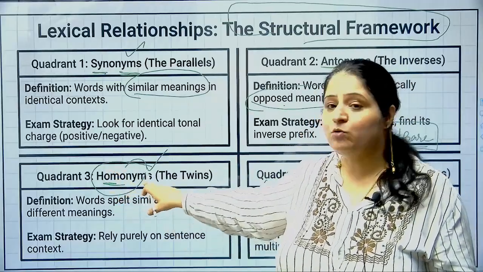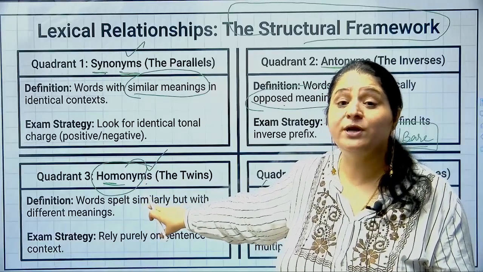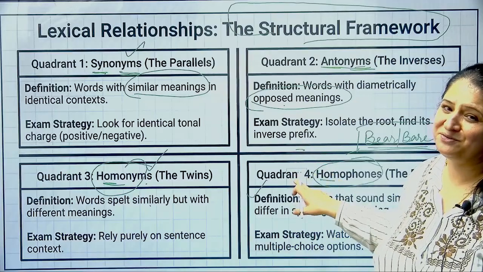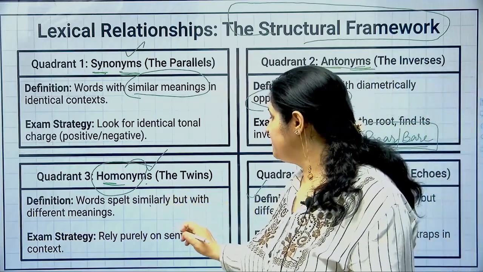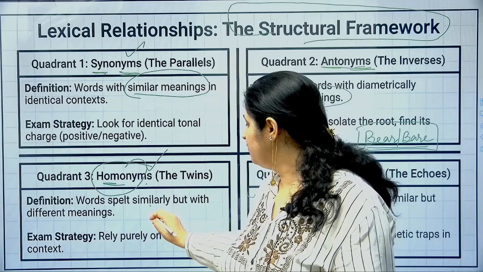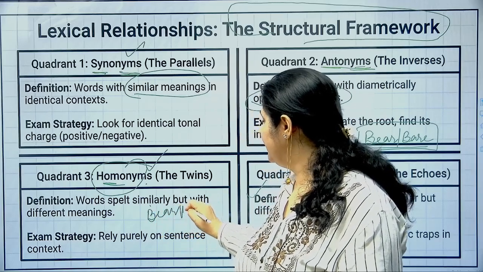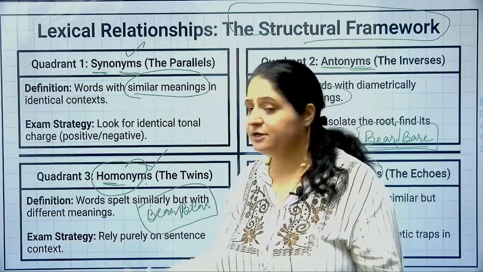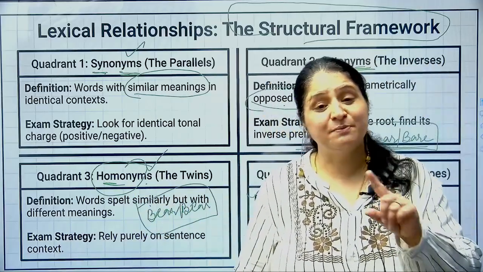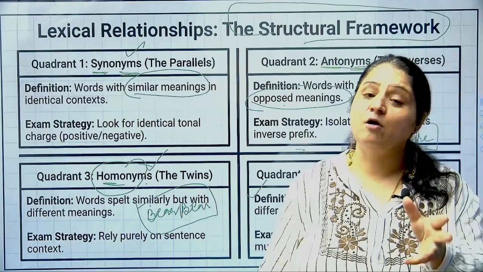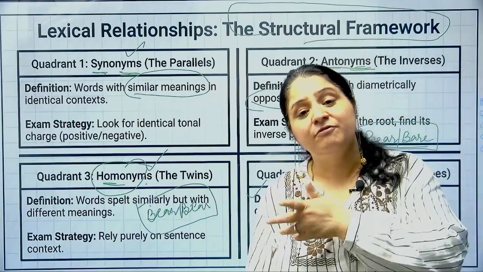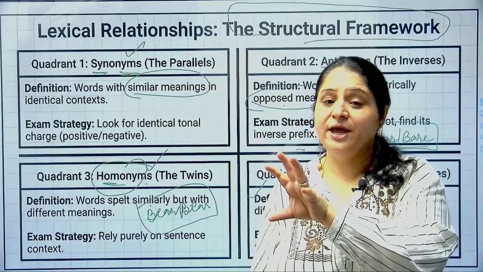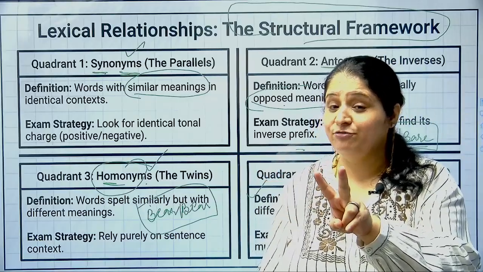Okay, so here both sound and spelling are similar, in homonyms. In homophones only the sound is similar, the spelling is different, and the meaning is also different. Okay, look, what will we write in homonyms? If I say BEAR bear and BEAR bear, again the same spelling, this is a pair of homonyms, because the spelling is the same, but one bear can be the noun bear and the other can be the verb bear. So bhalu, an animal, and to tolerate, to endure, that is bear. So this is a pair of homonyms.